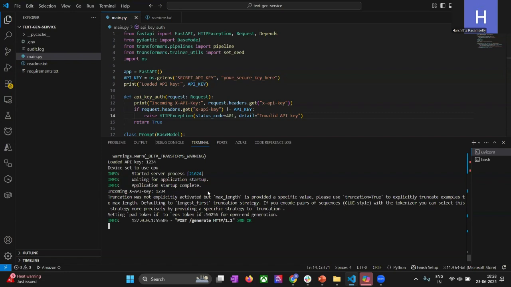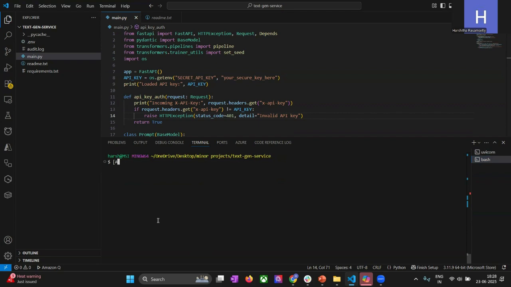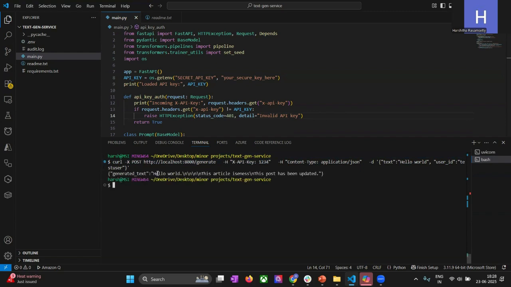Once you run that, you start your server, and then in another bash, you type in the curl command with your API key, which for testing purposes I've set to 1234. And then you run this command.